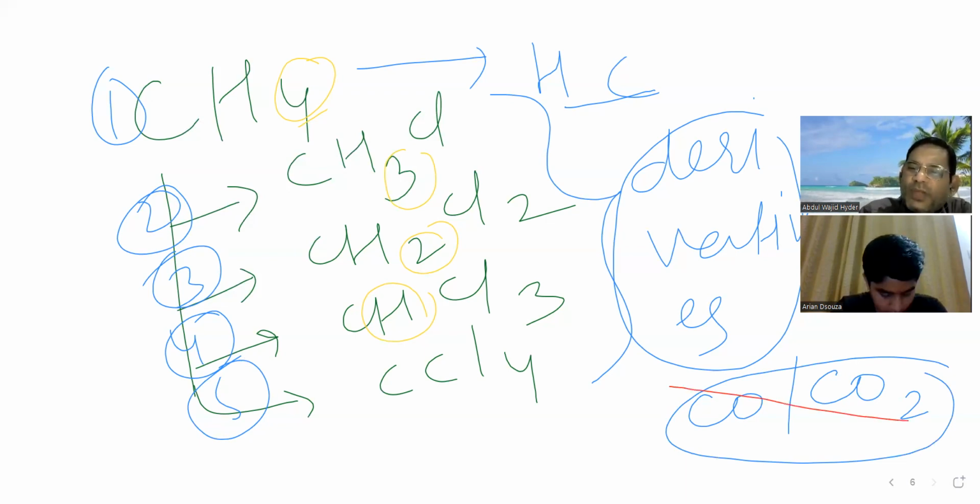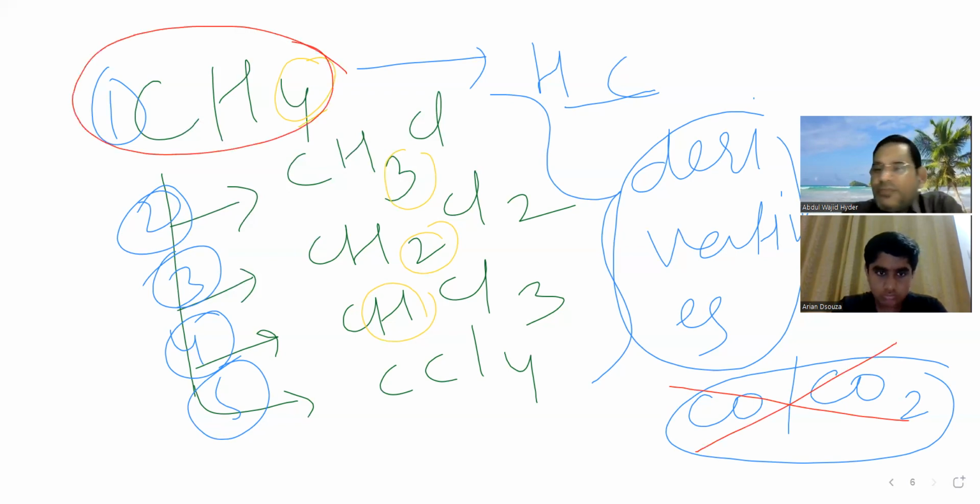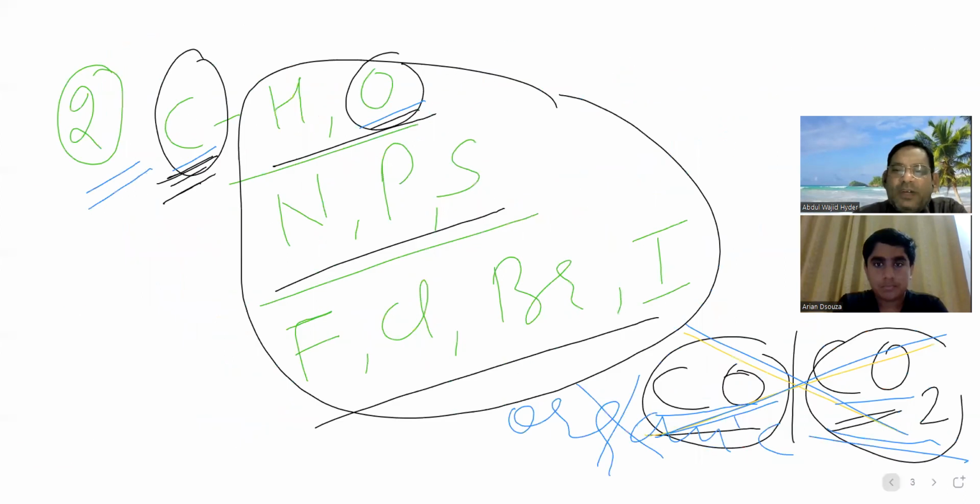Because CO and CO2 are not derivatives of hydrocarbons. Since CO and CO2 can't be derived from hydrocarbons, that's why they are not organic compounds. Is this clear, beta? Yes, it's clear. So this is the first thing you should know, what the definition of an organic compound is.